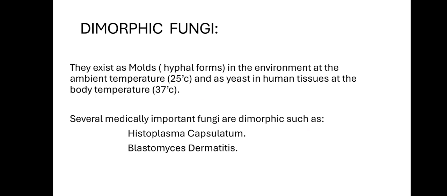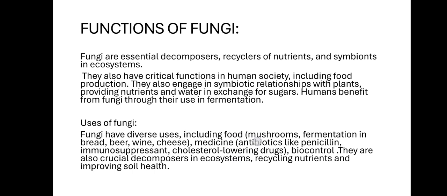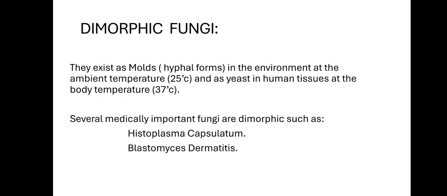Dimorphic fungi exist in both mold and yeast forms. They grow as mold with hyphae in the environment at a temperature of 25 degrees Celsius, and as yeast in human body tissue at a temperature of 37 degrees Celsius. Several medically important fungi are dimorphic, such as Histoplasma capsulatum and Blastomyces dermatitidis.